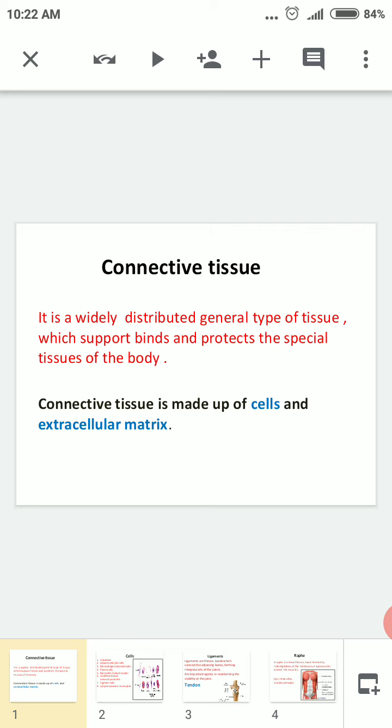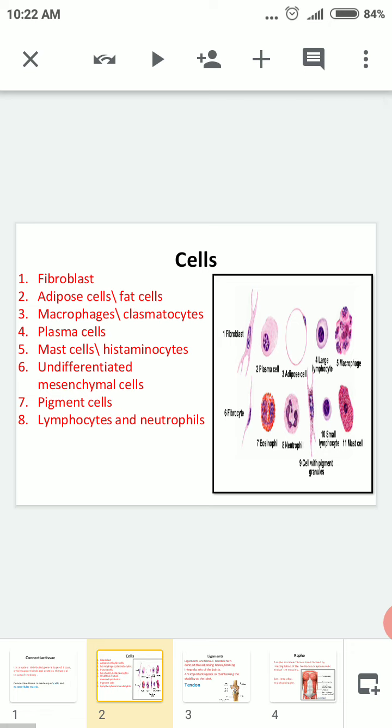Connective tissue is a widely distributed general type of tissue which supports, binds, and protects the special tissue of the body. It is made up of cells and extracellular matter. If you see any connective tissue in the body, it is made up of cells and the extracellular matrix. So what are the different types of cells in the connective tissue?